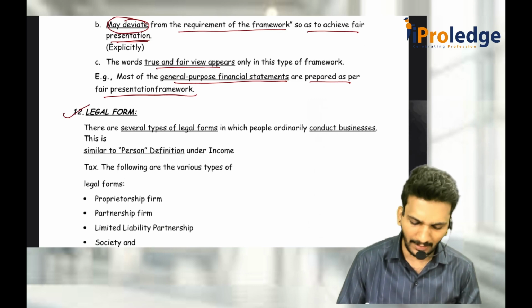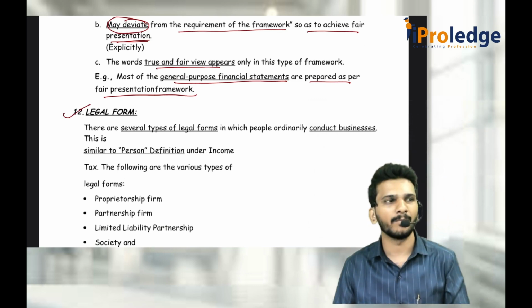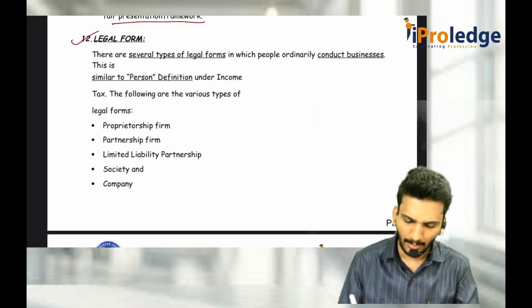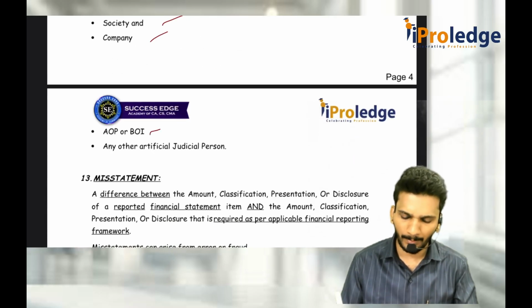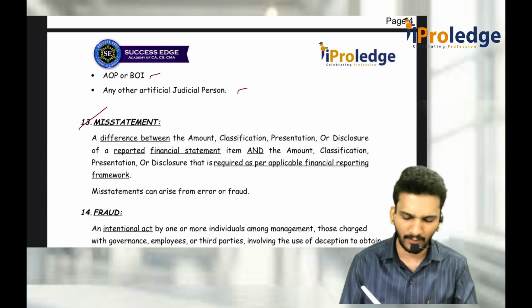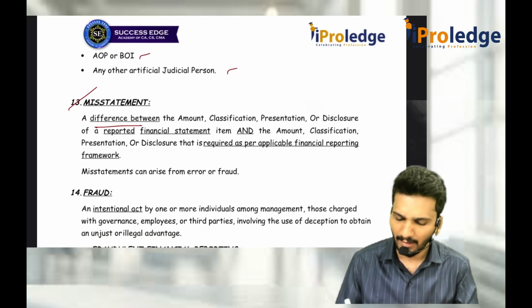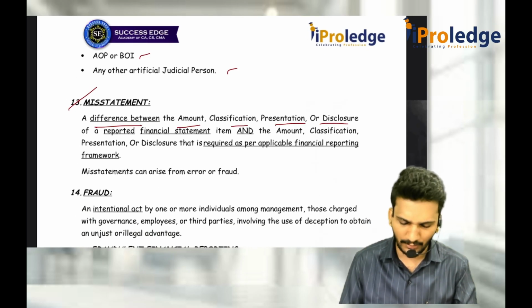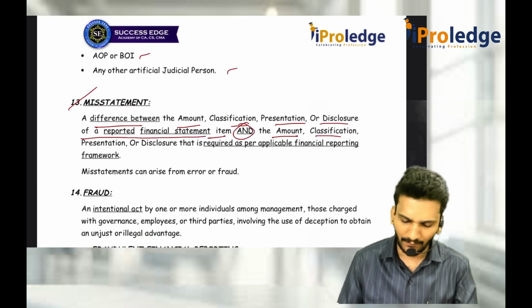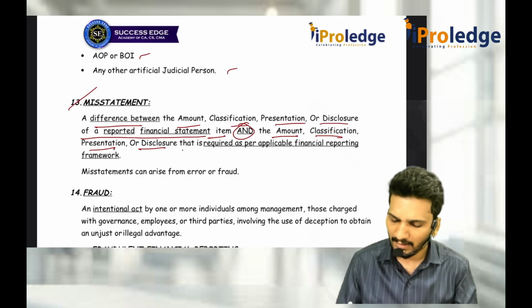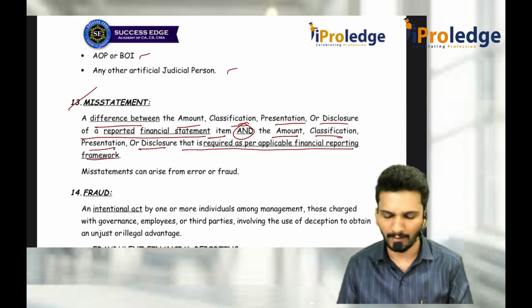Now, if you look at the definition, irrespective of legal form, that is proprietorship, partnership, LLPs, company, society, FPBOI, etc. Now misstatement also we discussed: the difference between the amount, classification, presentation or disclosure of a reported financial statements item and the amount, classification, presentation or disclosure that is required as per the applicable financial reporting framework.